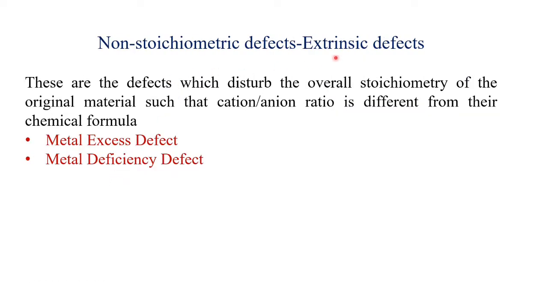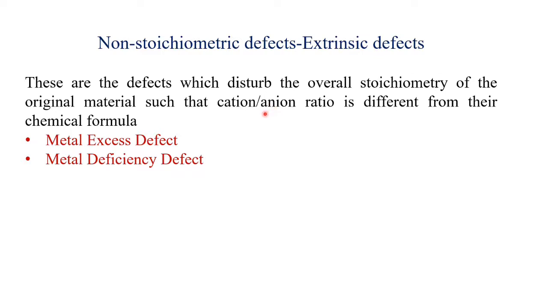Non-stoichiometric defects are known as extrinsic defects. These are the defects which disturb the overall stoichiometry of the original material, such that the cation-anion ratio is different from their chemical formula. For a perfect crystal, it will be in the same ratio, like 1:2 or 2:1 for anion and cation. But after the defect, the ratio will be destroyed.